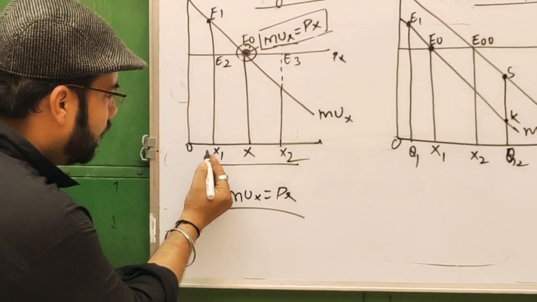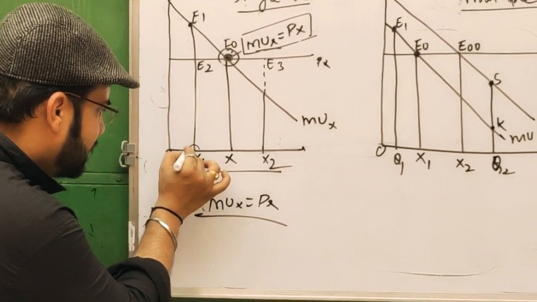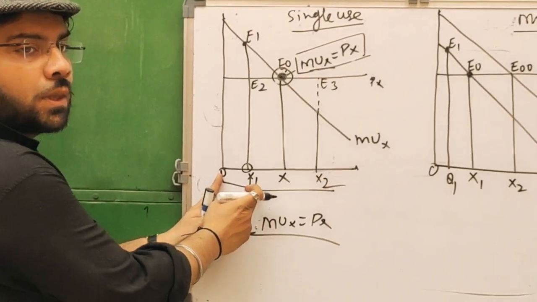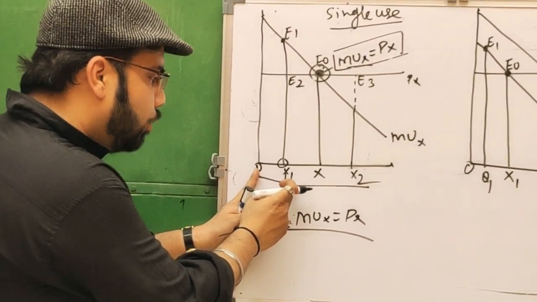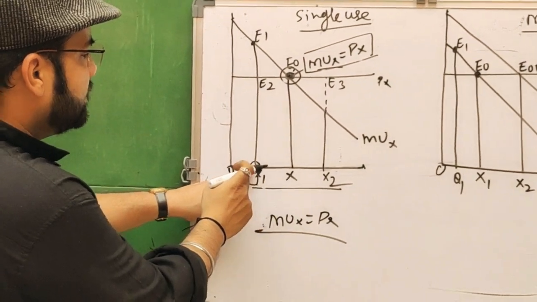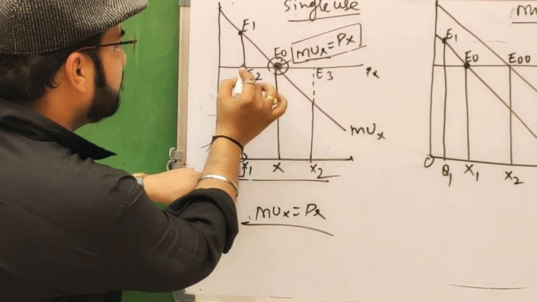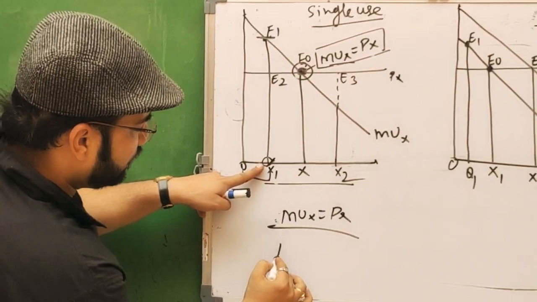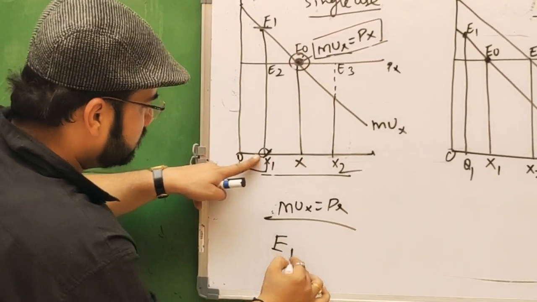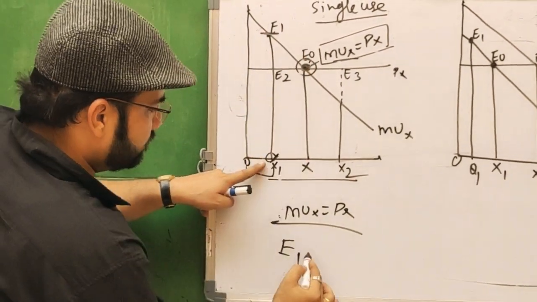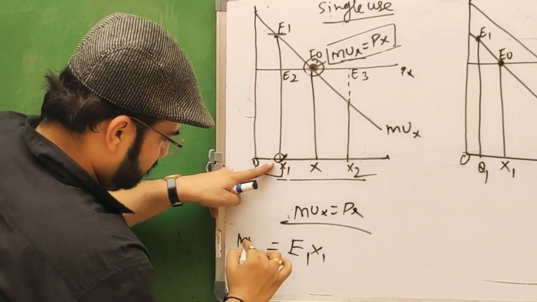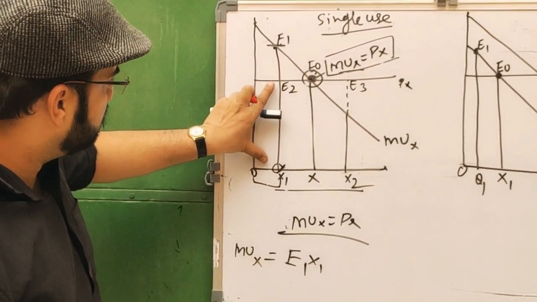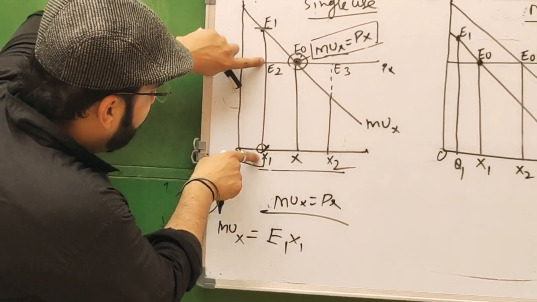Let's suppose the consumer is consuming OX1 quantity of commodity X, where he is getting marginal utility equal to E1X1. This is the marginal utility of X, and he is paying for this E2X1.